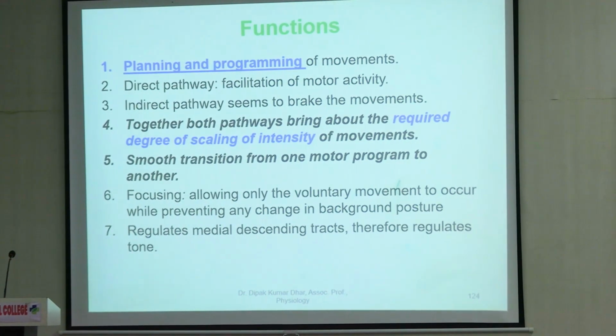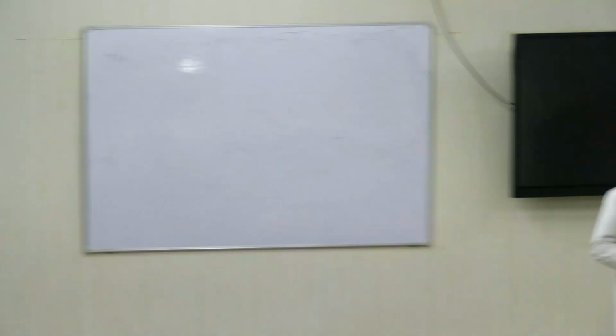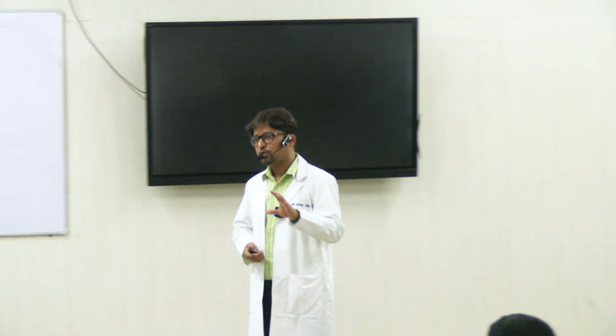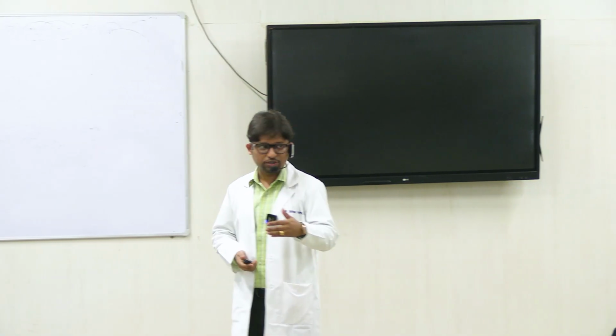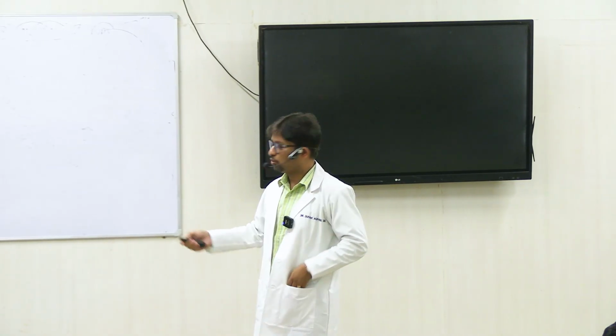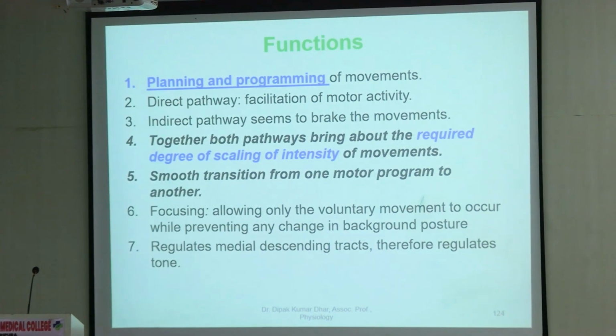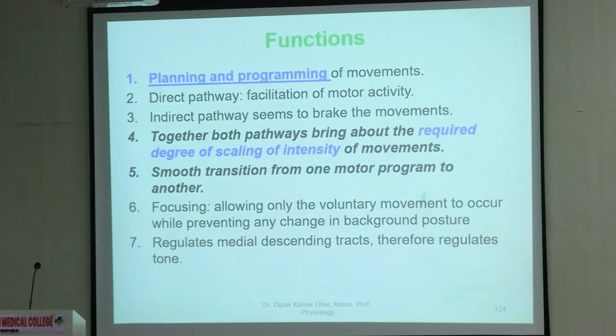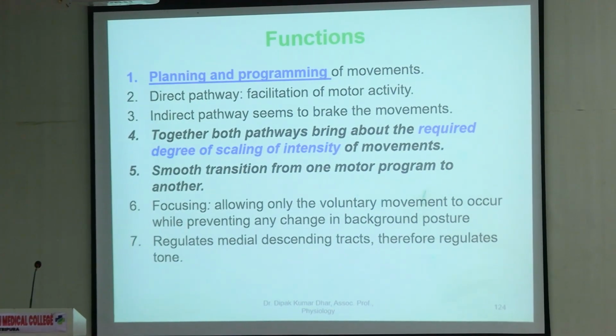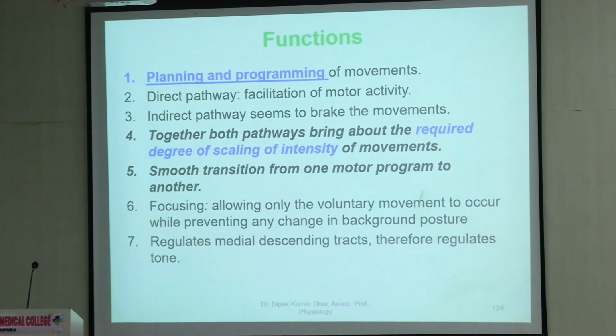Mainly, the 2-3 important points that we need to remember: basal ganglia is a structure which functions before the execution of movement. So planning and programming of movement is very important, right, in bringing about transition from one movement to the other, and scaling the intensity required in a movement. So all these are functions of basal ganglia.